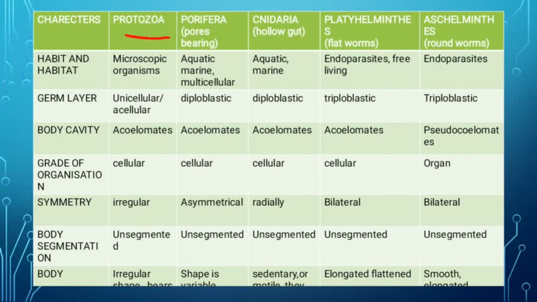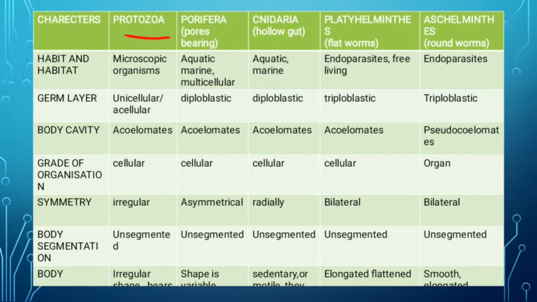So it is the non-chordates. The first phylum is protozoa. So habit and habitat is microscopic organisms. We cannot see them with our naked eyes. Okay. Then the germ layer: unicellular or acellular, means it is not developed, still the germ layer is not developed, you can say. So it is a unicellular or sometimes acellular organism. Then body cavity: obviously these are very primitive organisms, means first organisms, that's why the body cavity is not developed, hence they are called acoelomates, means body cavity is totally absent.